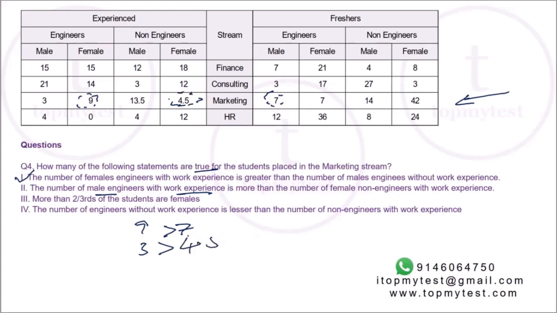Now 3 is not more than 4.5, so the second is out.